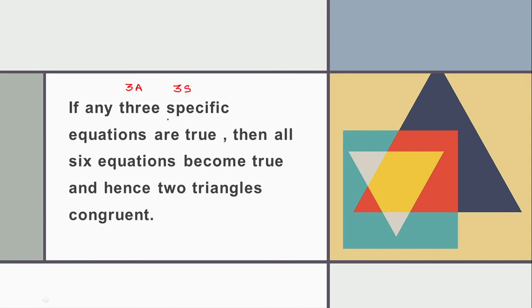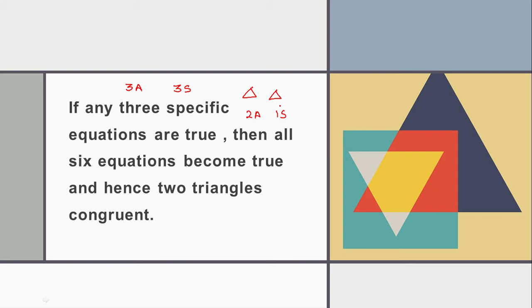But to prove any two triangles congruent, if you are able to prove any three parameters the same, suppose you have two triangles and you are able to prove two angles are the same and one side is the same, that means you proved three parameters the same. Or if you are able to prove all three sides are the same for two triangles, then too the two triangles can be said to be congruent.